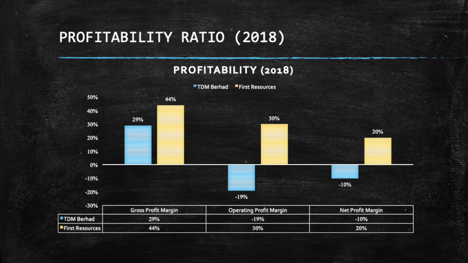Profitability ratios. The bar chart shows three types of profitability ratios, which are gross profit margin, operating profit margin, and net profit margin within two companies.